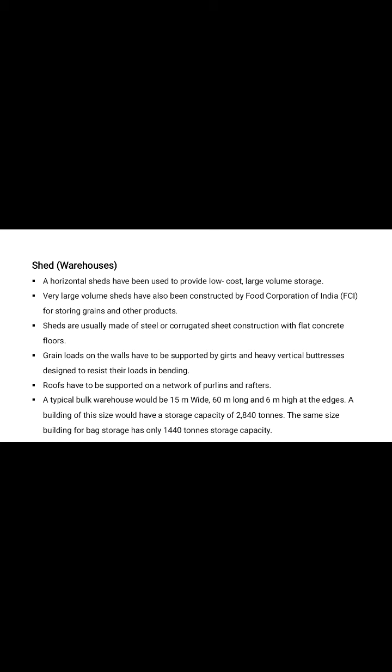Typically, a bulk warehouse will be 15 meters wide, 16 meters long, and 6 meters high at the edges. A building of this size will have a storage capacity of 2,840 tons. The same size of building for bag storage has only 1,440 tons storage capacity. Also, 5,000 tons conventional godowns will go up to about 5,750 tons capacity by storing grains in bag and bulk combined. There is an increased 70% overhead capacity, including 1,500 tons in the form of bags and 4,250 tons in bulk.